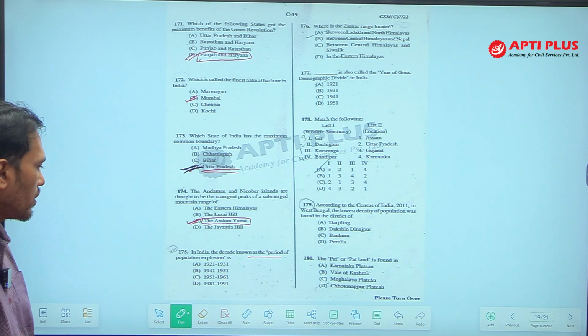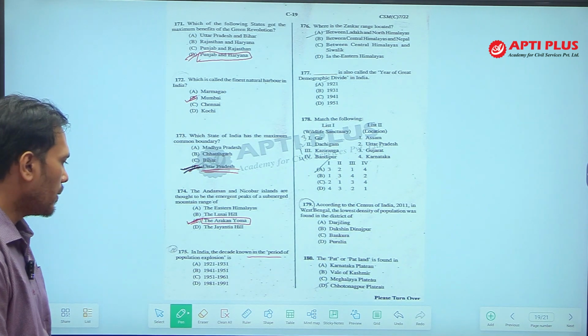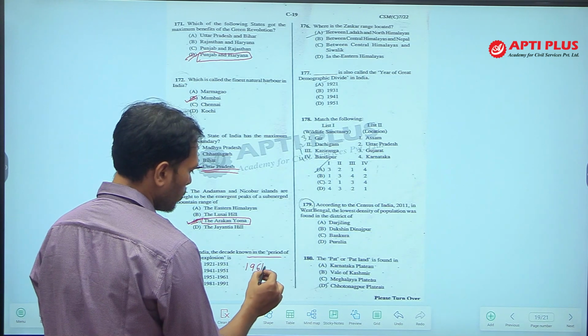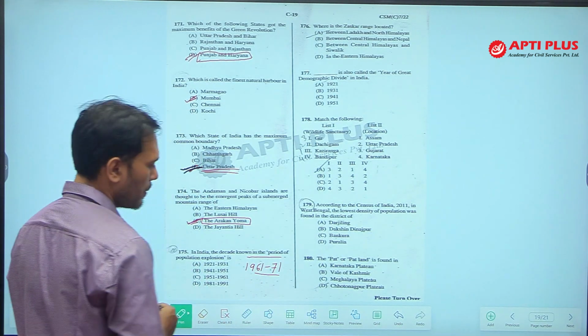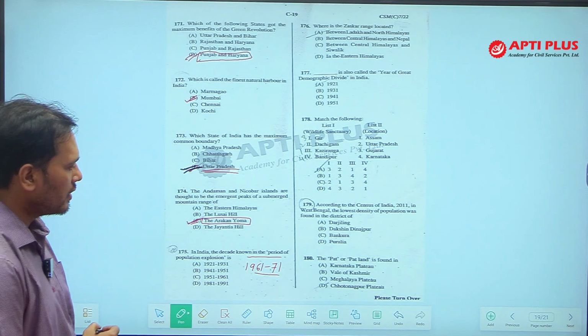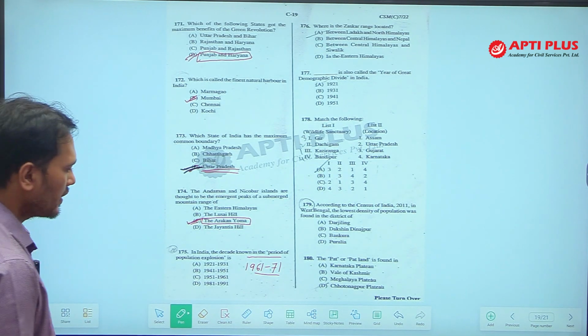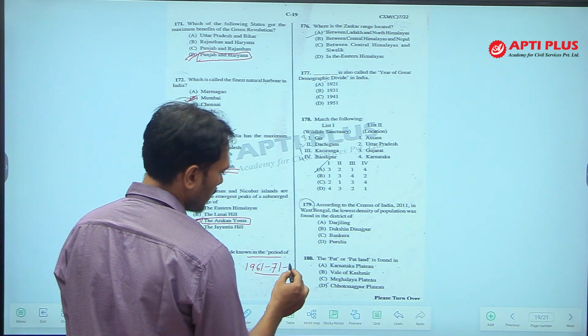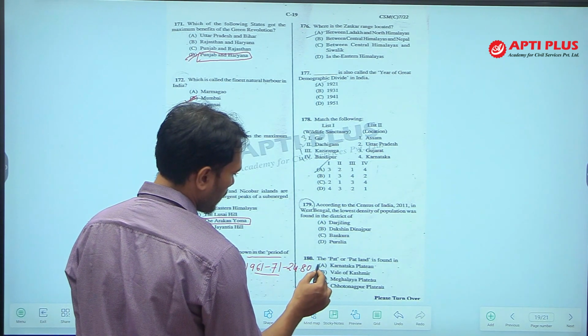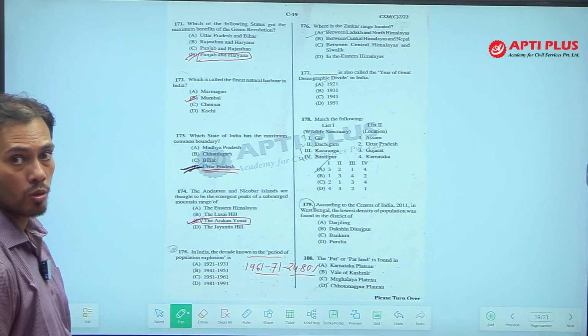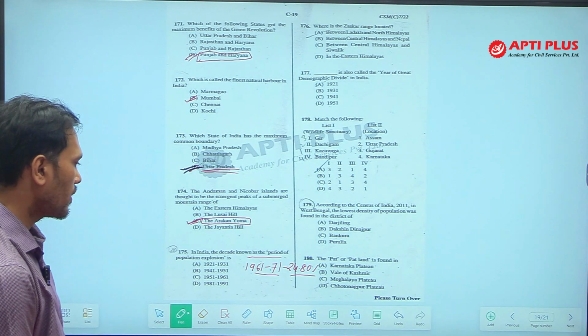1921, 31, 41 to 51, 51 to 61 and 81 to 91. Okay, these are the options given. But according to me, from 1961 to 71, this was the period where we see the highest growth rate of India's population. In this period, the population growth rate was 24.80%, the maximum growth rate in any of the census.